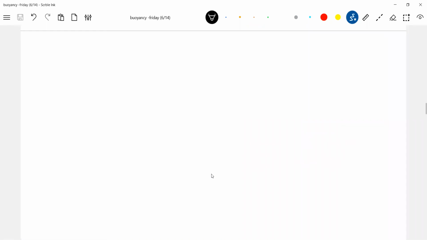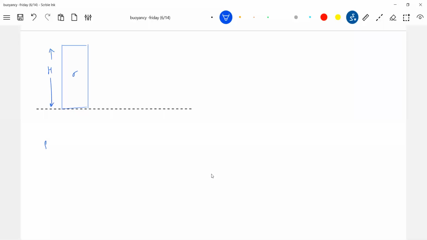If we have a liquid, and this is a cylinder of density sigma, where sigma is greater than rho. Area of cross section of cylinder, let it be A. This everything is a liquid.